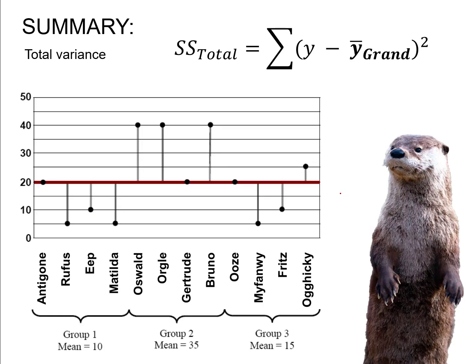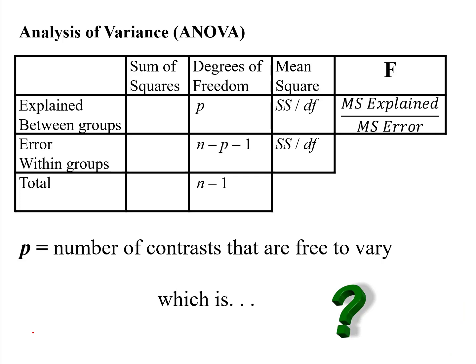And then finally, for our total variance sums of squares, we just took how far each person's observed score deviated from the grand mean and squared it and summed that up to get our total variance sums of squares. And so now we have all three types of sums of squares. We have our explained variance between groups sums of squares, our error variance within groups sums of squares, and our total variance sums of squares. And now we can plug these values into our ANOVA table and do an analysis of variance.